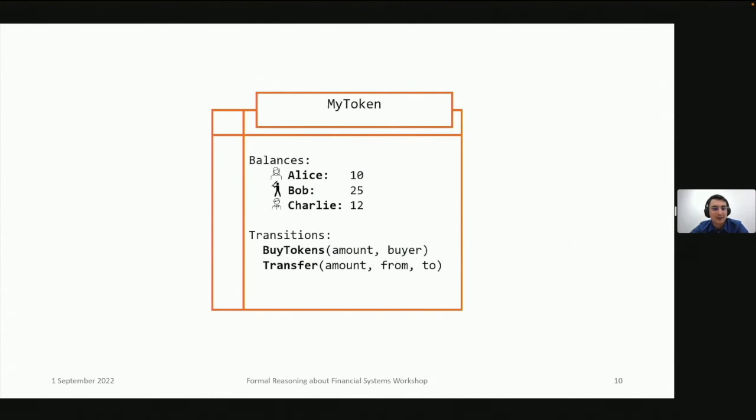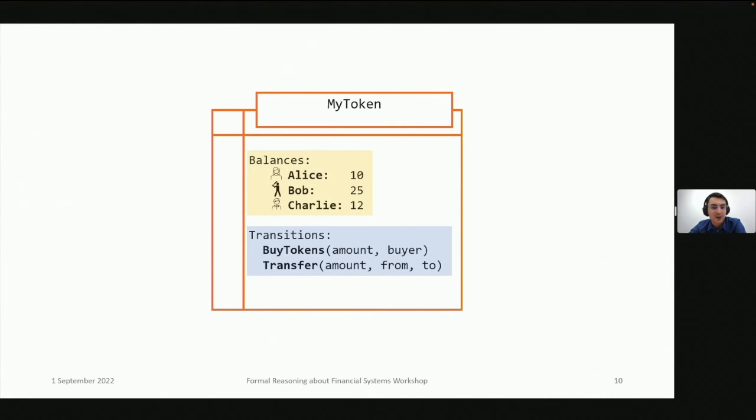I'll go into details in just a bit. So let's see how this works. The idea is to look at the contract code. Obviously, this is a very artificial example, so I can show both analyses with the same example, but it's enough to illustrate the idea. This is the MyToken contract that we had trouble sharding earlier. It keeps track of the balances of different people, Alice, Bob, and Charlie. Users interact with this contract by either buying tokens with some external currency, or you can think of this as minting, perhaps, or transferring tokens to one another.